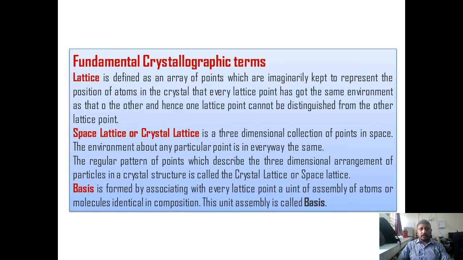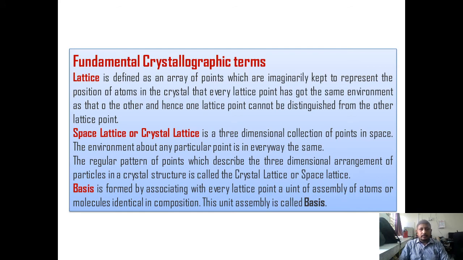Next, let us see the fundamental crystallographic terms. Before understanding what a crystal is, we have to first understand what a lattice is, what a space lattice is, what a basis is, and then what a crystal structure is. So a lattice is the arrangement of points in space. It may be two-dimensional or three-dimensional in such a way that the environment about each point in that arrangement is identical. That type of arrangement is called a space lattice.